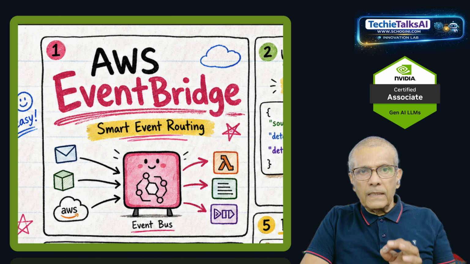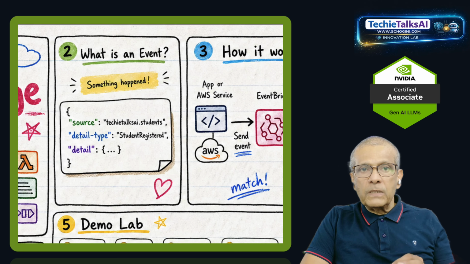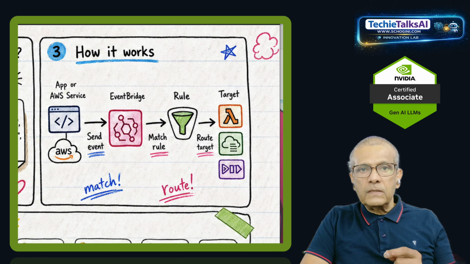Big idea in one line: EventBridge is a smart event router. It listens for events like order placed, file uploaded, EC2 instance stopped, payment completed, user signed up. Then it asks, does this event match any rule? If yes, send it to the correct target.